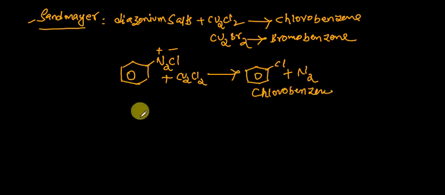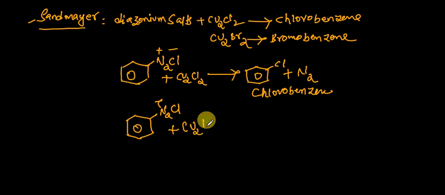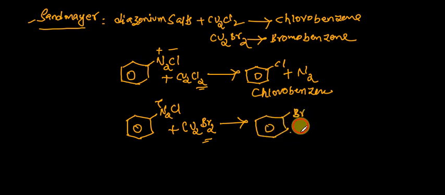Similarly, I'm taking the same compound, the diazonium salt, C6H5N2Cl. When it reacts with copper bromide, Cu2Br2, what happens? Here the bromine atom will come instead of the chlorine atom. What you'll get is bromobenzene plus nitrogen gas.